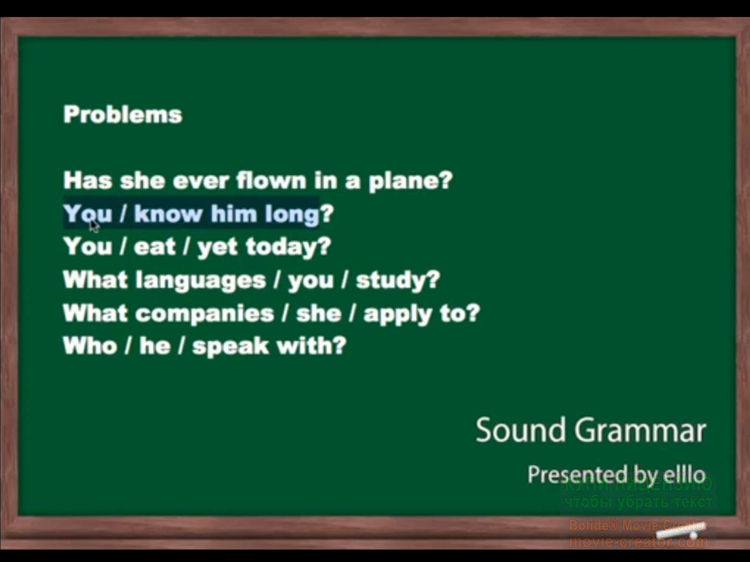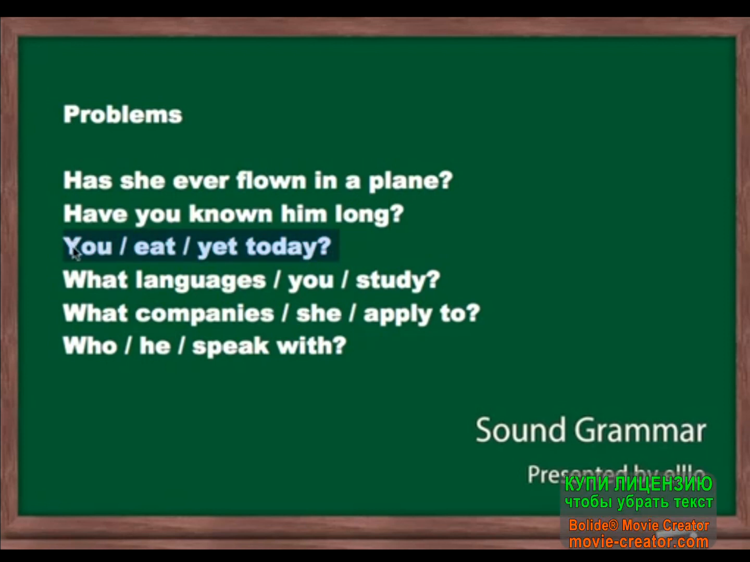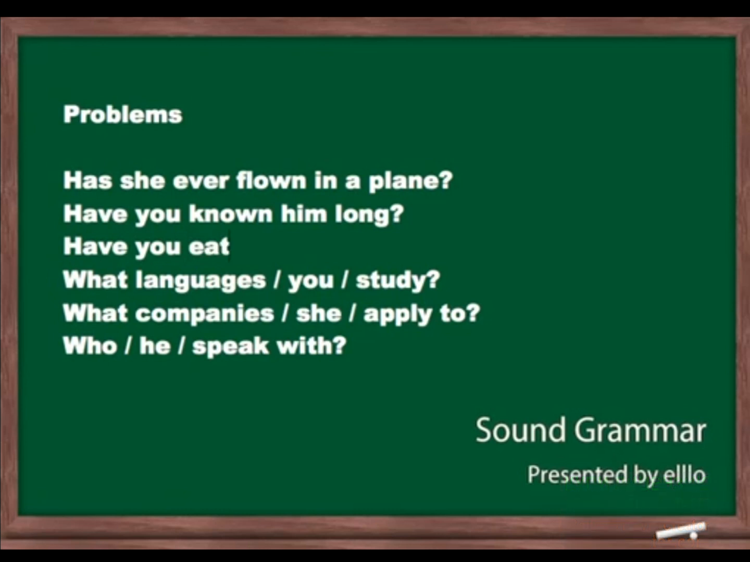So, you know him long? The subject is you, so it would be, have you known him long? Known is the past participle. And how about this one? You eat yet today? How would we make that into a correct question? It would be, have you eaten yet today? Have you eaten yet today?